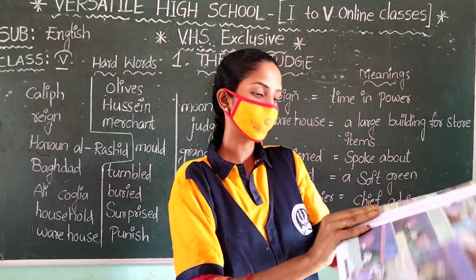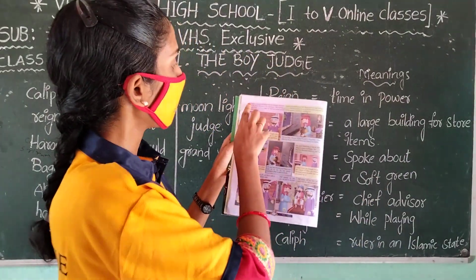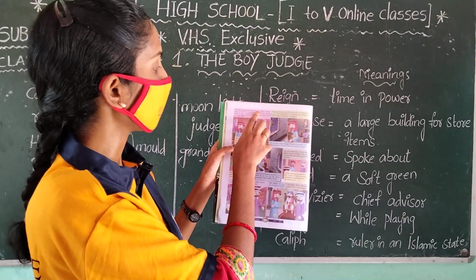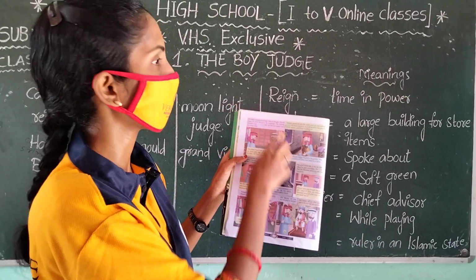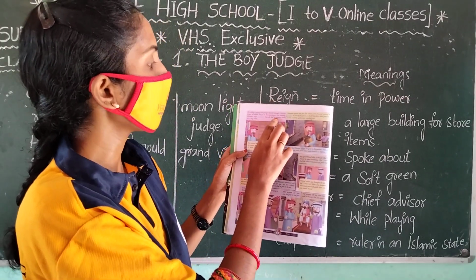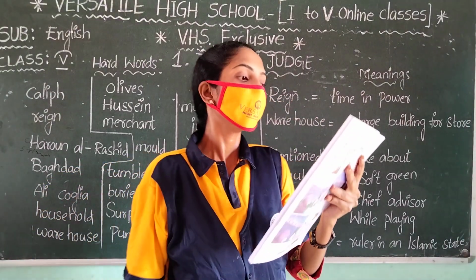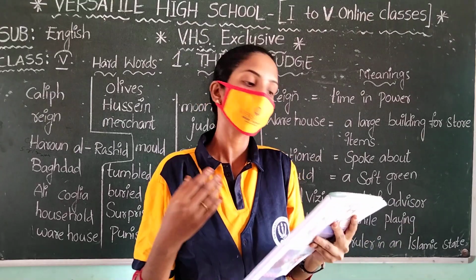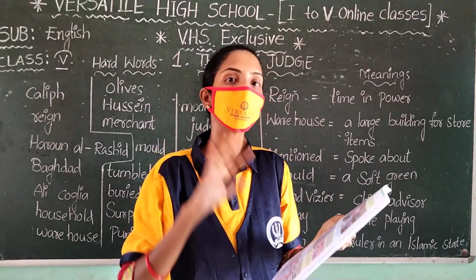Turn to page number 6. Look at that. Ali Kolia's journey took longer than he thought. Hussein forgot all about that jar in his warehouse. One evening, Hussein's wife mentioned that he had not tasted olives for a long while. Listen, Ali Kolia could not come back. Okay, he is going to faraway days.